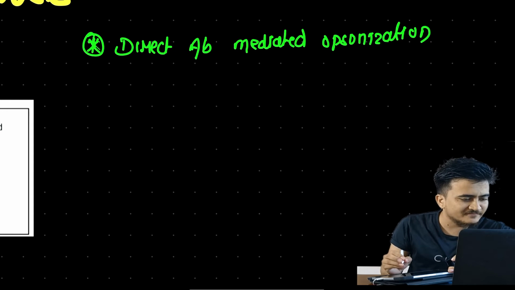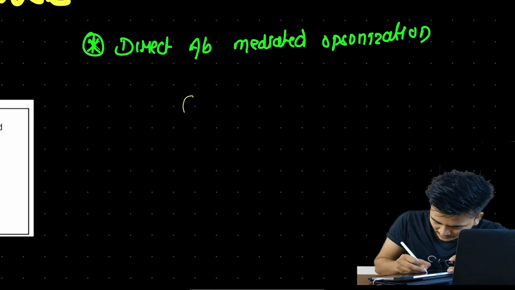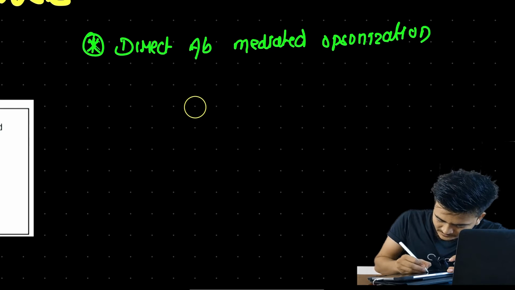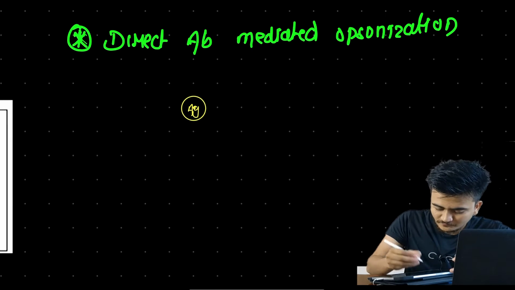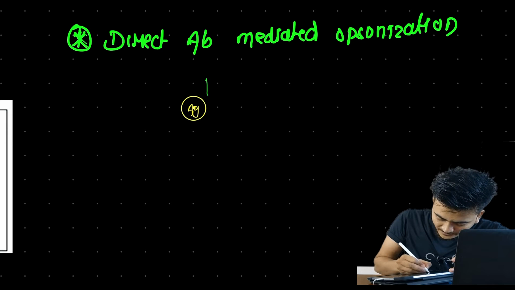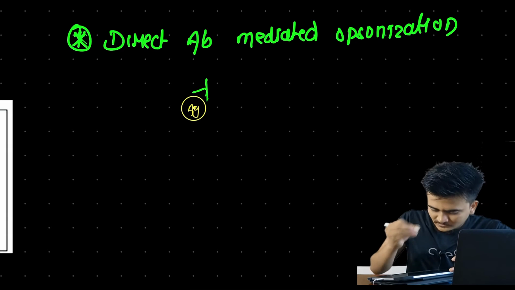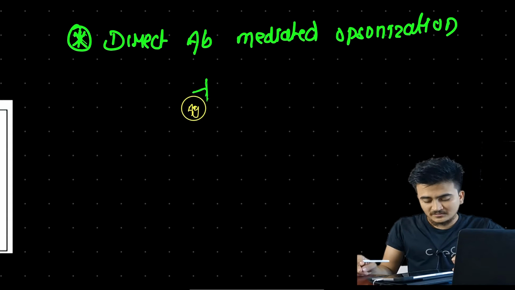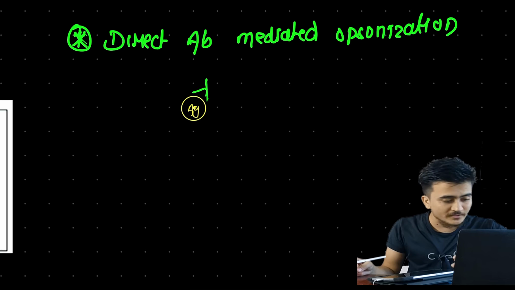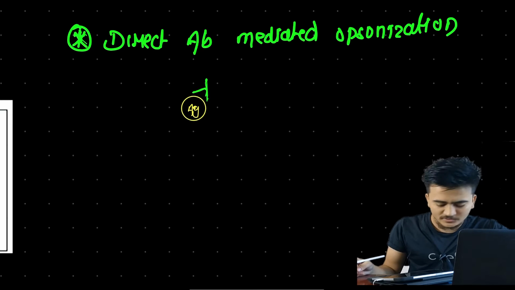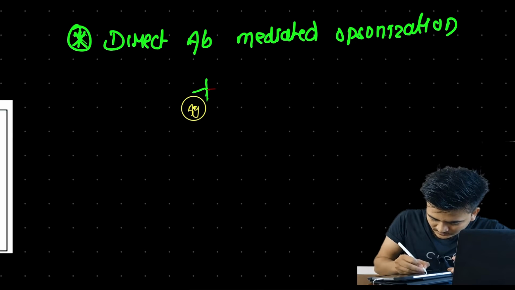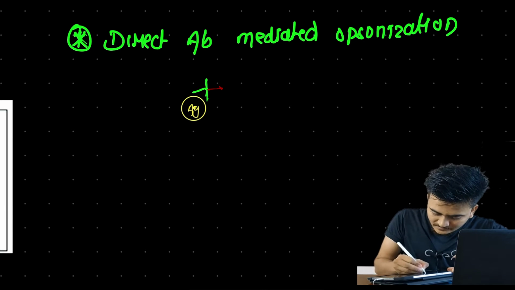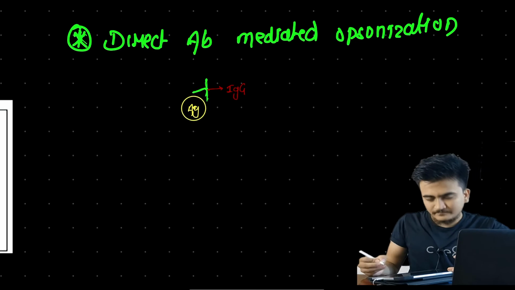we have a target antigen. This is our antigen, and as antigen enters our body, there will be the formation of what? There will be the formation of antibody, and this is antibody. In a nutshell, we can say that this is antigen that is covered by antibody, and this type of antibody is IgG.